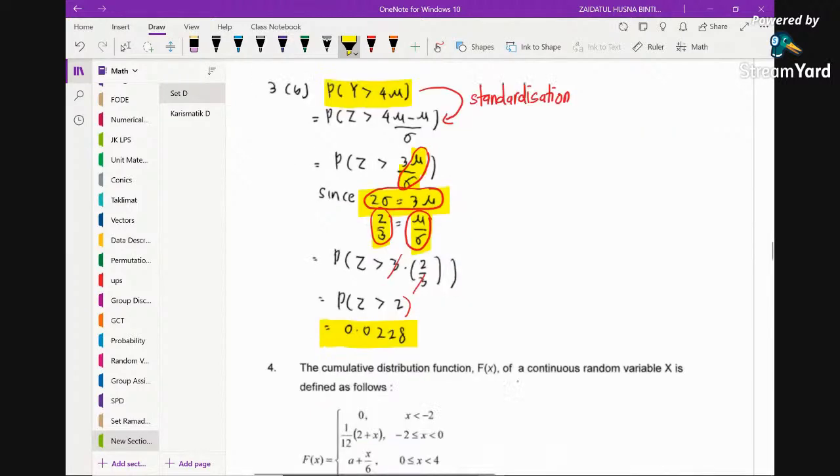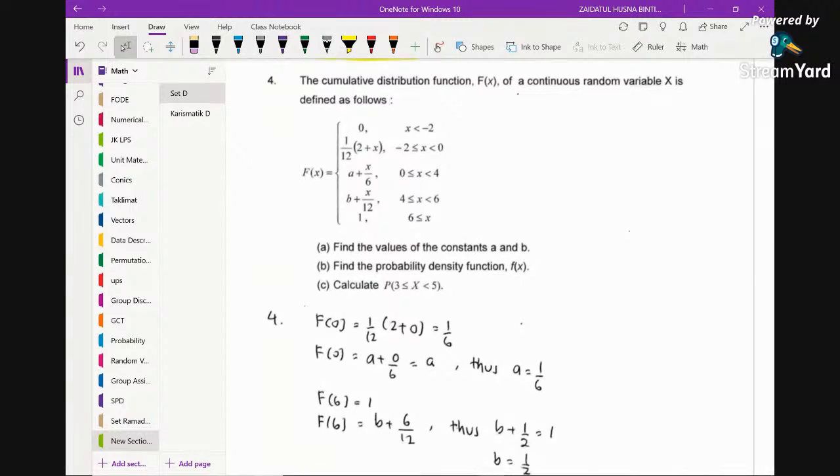Okay, and then next, fourth question. We are given this. This is topic 9, random variables. The cumulative distribution function F of x of a continuous random variable is defined as follows. So now we are given the CDF, yeah? So please take note, we are given the CDF of a continuous random variable. Okay, so this is basically the CDF, cumulative distribution function.